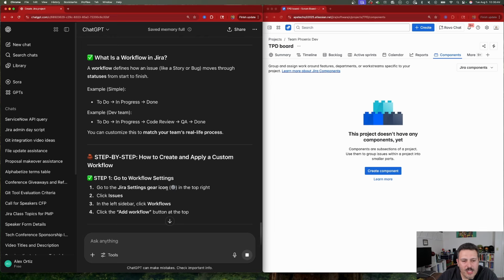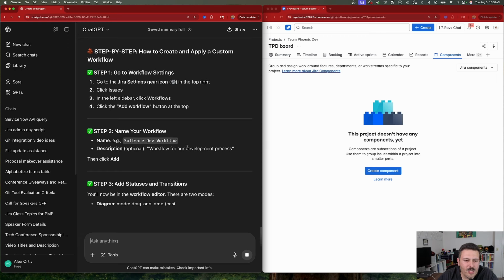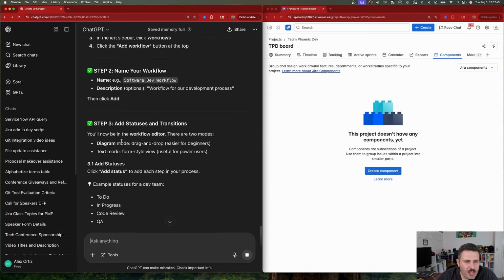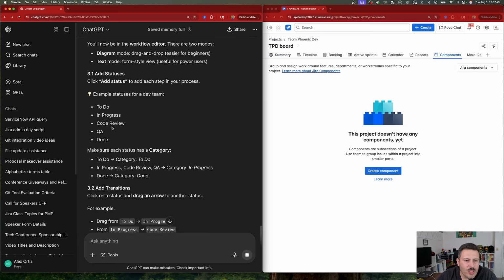So go to the Jira settings, your icon, top right corner, click on issues, click on workflows, click on add a workflow. Technically correct, name your workflow, yep. Click add, yep. Add statuses, yep. So you'll be in diagram, so yeah, click on add status. So this is kind of more aligned with what I was expecting.